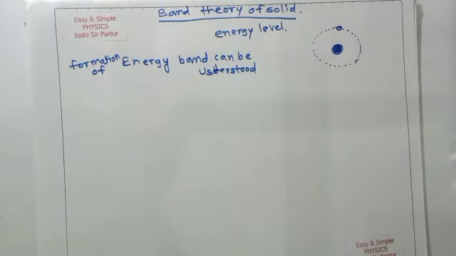The formation of energy band can be understood by considering the formation of solid sodium.